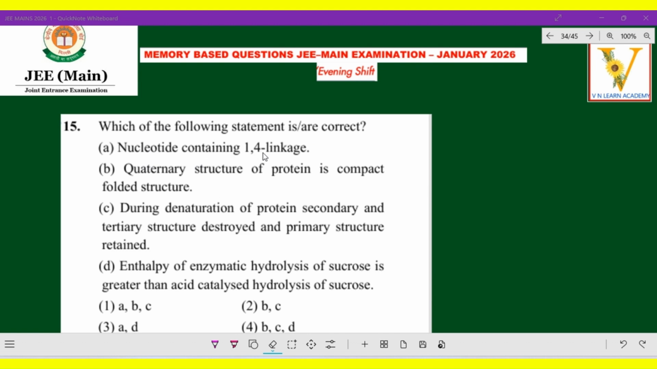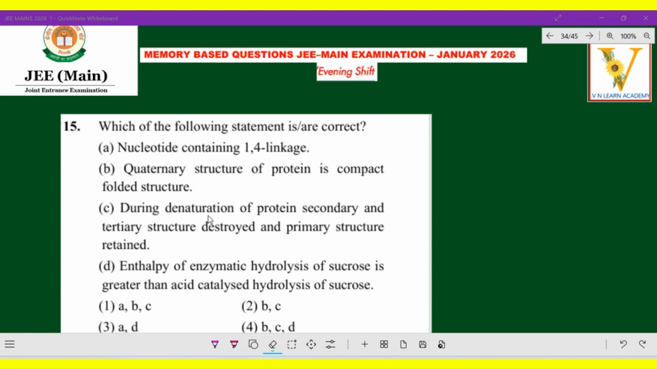Nucleotide containing 1,4 linkage. Quaternary structure of protein is a compact folded structure. The third one: during denaturation of protein, secondary and tertiary structures are destroyed and primary structure is retained. The fourth one: enthalpy of enzymatic hydrolysis of sucrose is greater than acid catalyzed hydrolysis of sucrose.